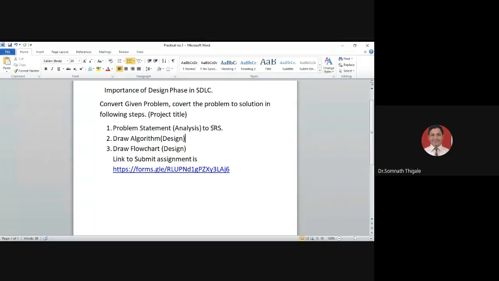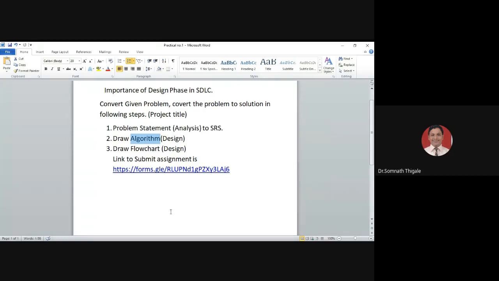But in SRS, we need to focus further on different types of requirements like functional requirements and non-functional requirements. That part we will do in upcoming slides. So at this moment, just write down the problem statement properly for your given project title. That is your first step. The second step is that you need to write an algorithm for the same.